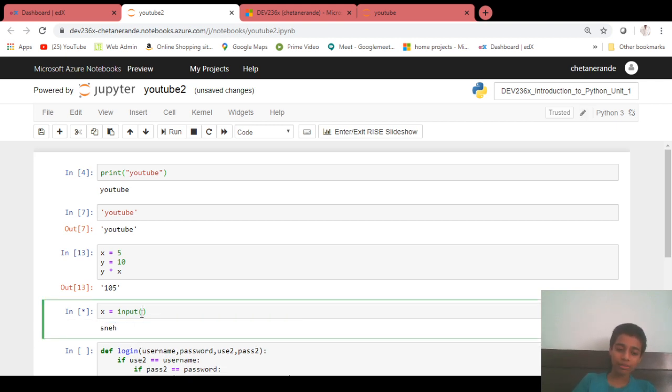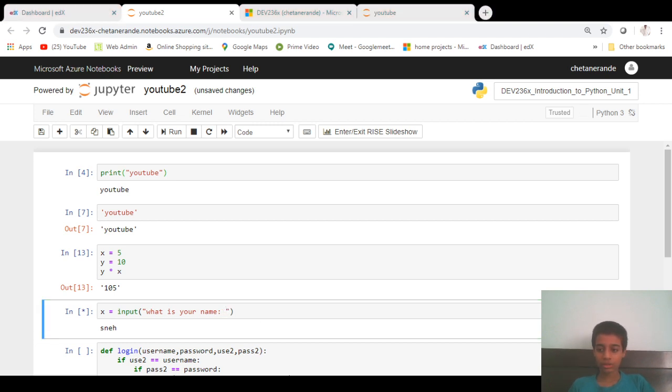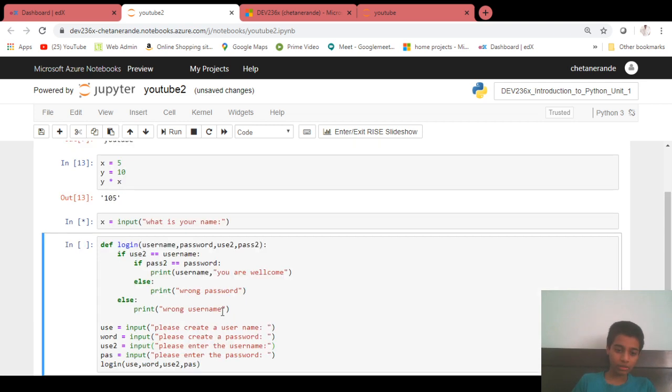But you can ask something, like what is your name, and you have to give a space in this thing because it doesn't give a space here. If I don't give a space here, it will ask me right away. Okay, it is running. It takes some time because it needs the internet. It is because of the loose connection.